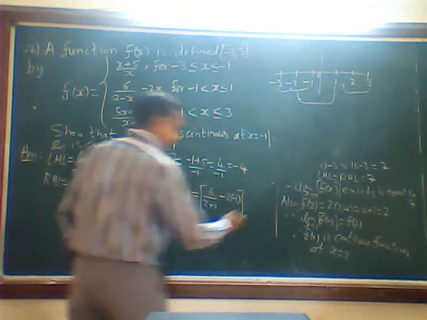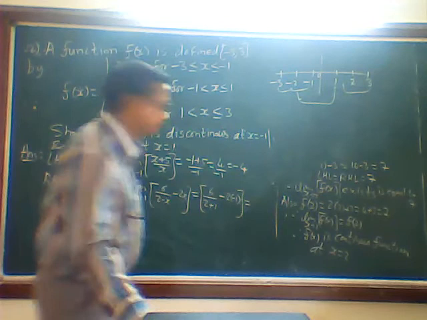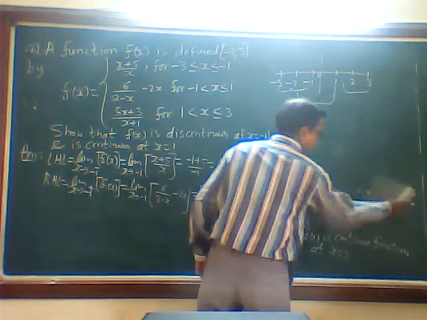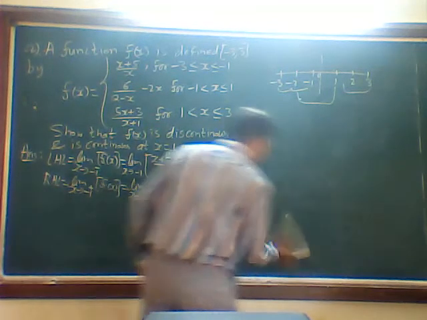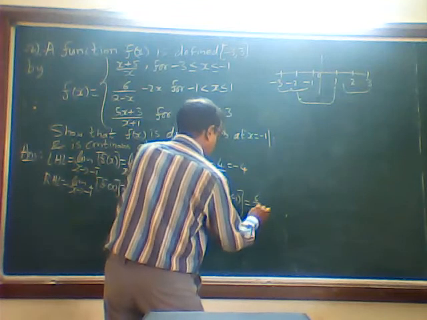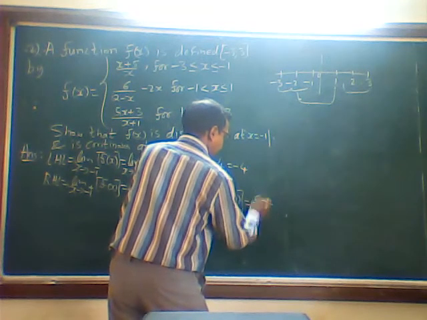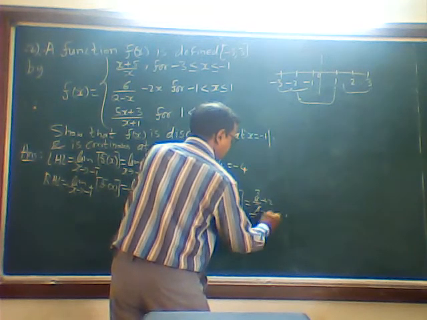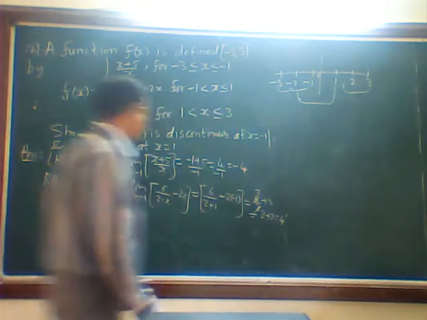So how much will I get here? 6 upon 3 minus minus plus 2. So 3 ones are 3. So it will be 2 plus 2 is equal to 4.